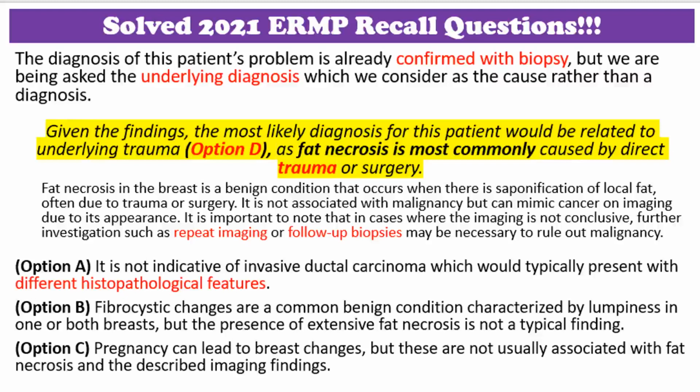Option A cannot be the answer, as invasive ductal carcinoma would typically present with different histopathological features. Option B also is not the answer. Fibrocystic changes are a common benign condition characterized by lumpiness in one or both breasts, but the presence of extensive fat necrosis is not a typical finding. Option C is the wrong choice, as pregnancy-related breast changes are not associated with fat necrosis and the described imaging findings.